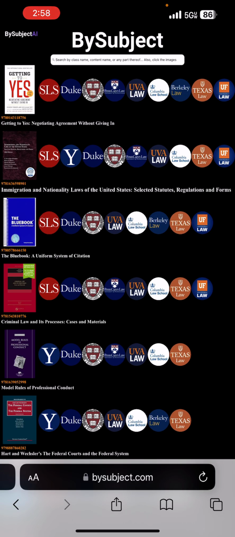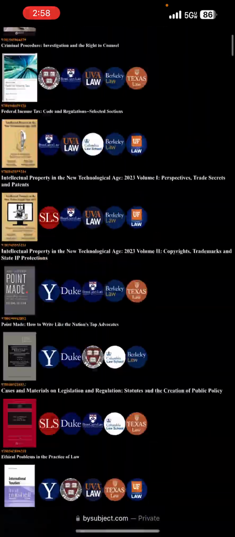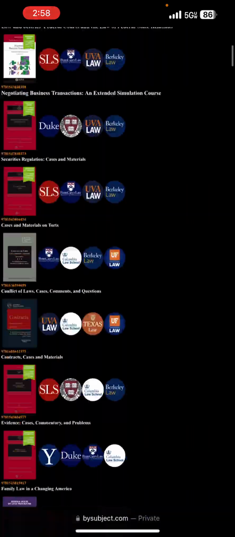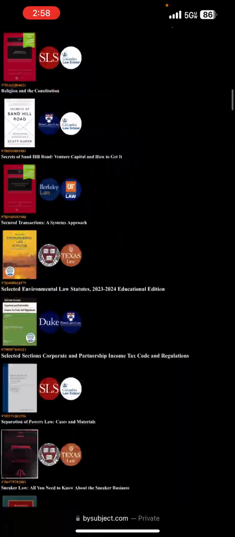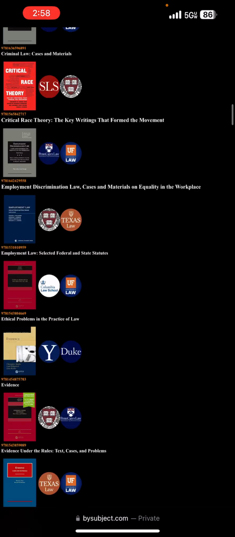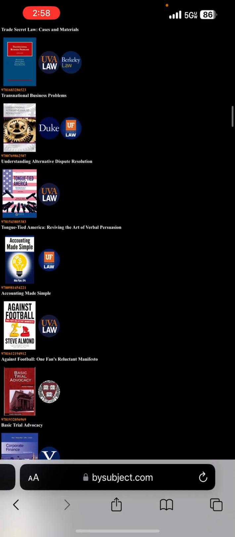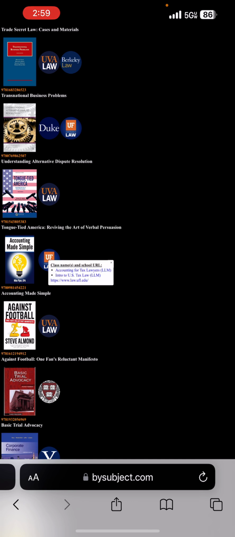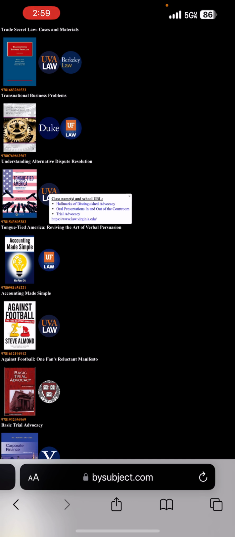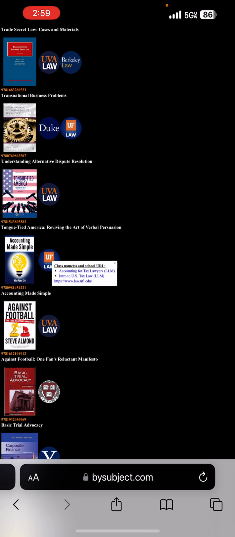On the homepage of BySubject, all 1,500 plus contents are listed in ranked order. If the contents are tied, the tie is first broken based off of the amount of unique class names that each of the tied contents has. So for example, Accounting Made Simple is ranked below the above content because Accounting Made Simple only has 2 class names and the above content has 3. If they both were tied in the amount of class names, then Accounting Made Simple would be ranked above the above content because ABC order using content names would be used.